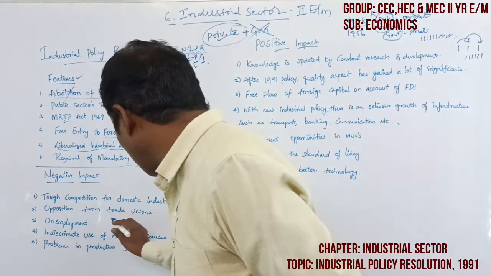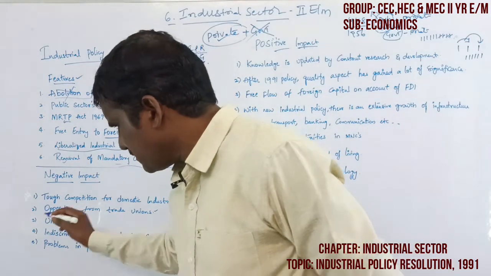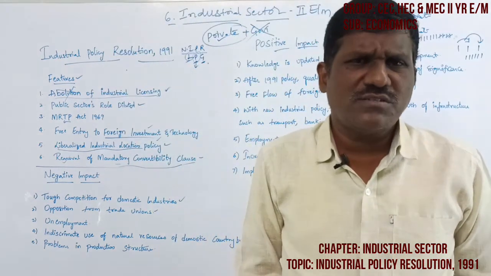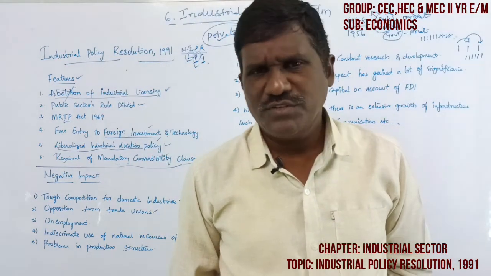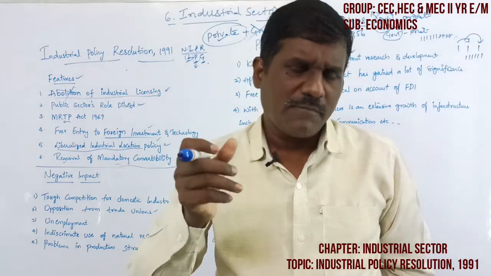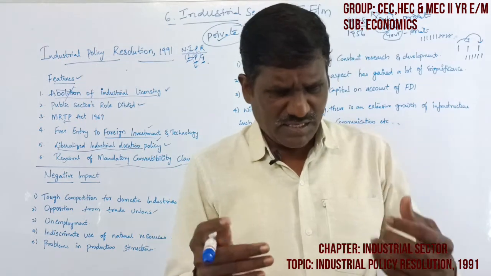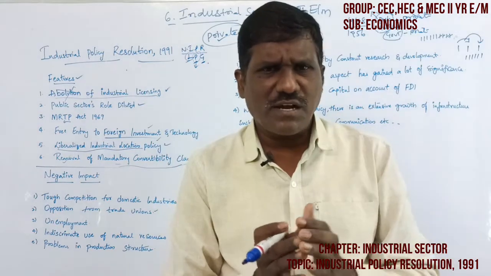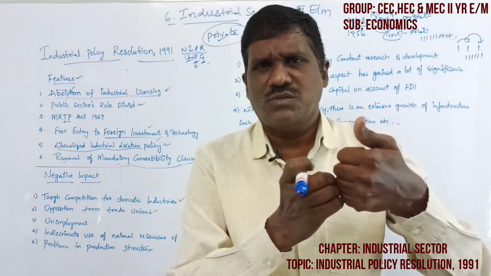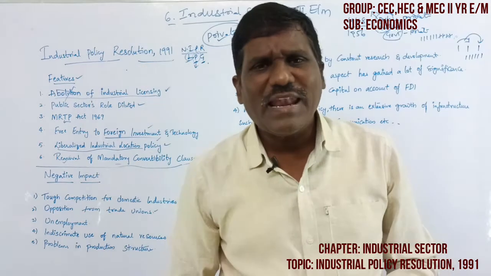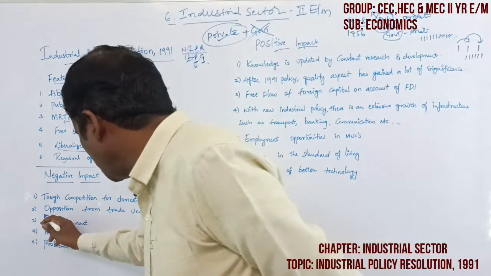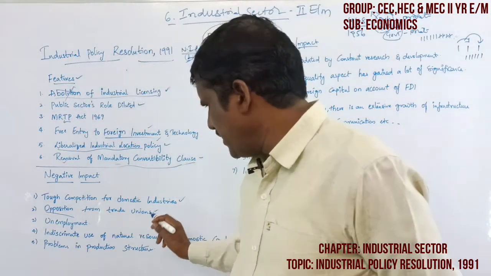Then opposition from the trade unions. There is opposition from trade unions because their business will be lost. Why? Because the small scale industries are not competitive with the large scale industries, so they go into losses. That's why there is opposition from trade unions.